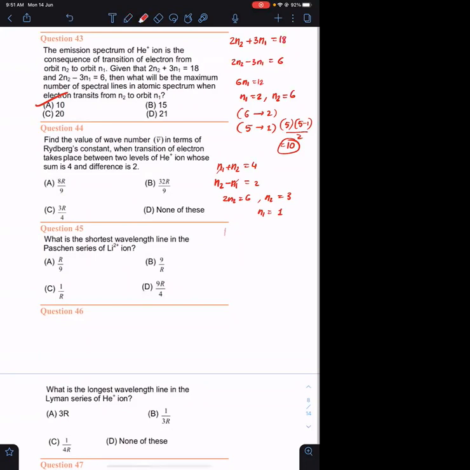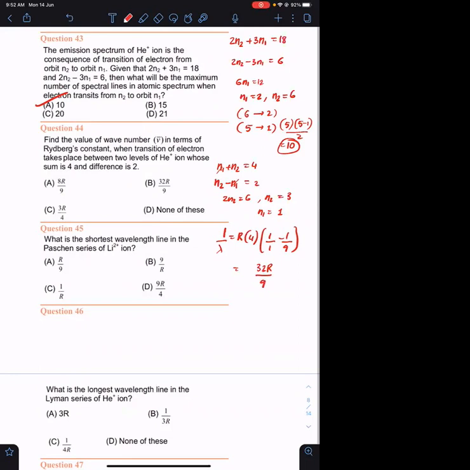So 1 by lambda is equals to, what is the formula? 1 by lambda is equals to R Z square into 1 by N1 square minus 1 by N2 square. 1 by lambda ही पूछा है हमें, which is equals to कितना होगा? 32 R upon 9.